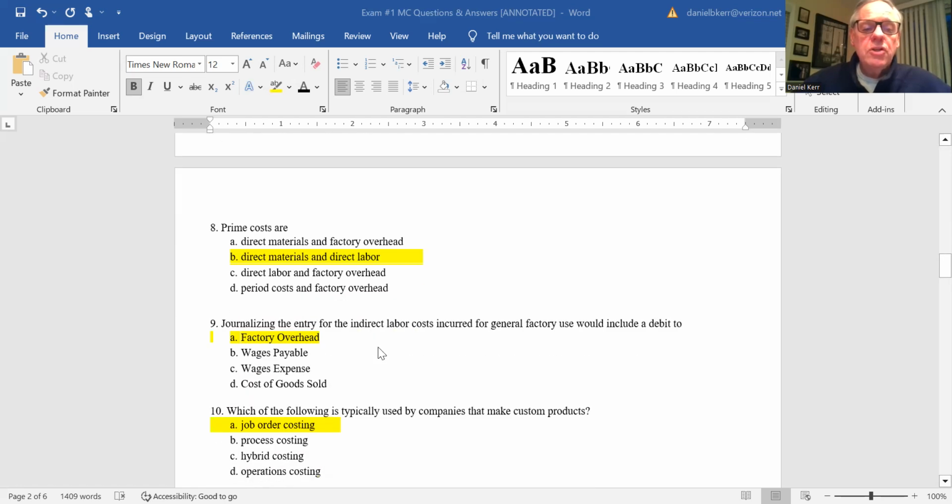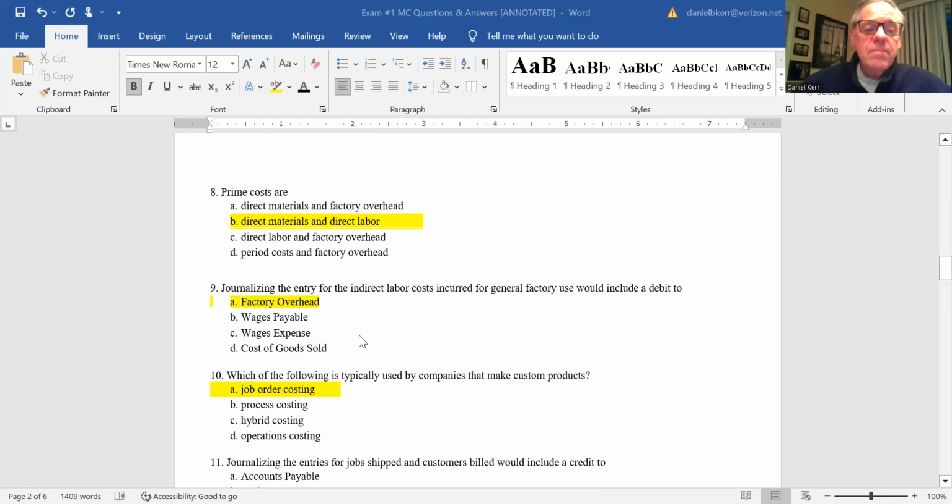Now getting into chapter 2, journalizing the entry for indirect labor incurred. This was very similar to question number 2 in the take-home part of the exam. For indirect costs, we debit factory overhead. The answer there is A.